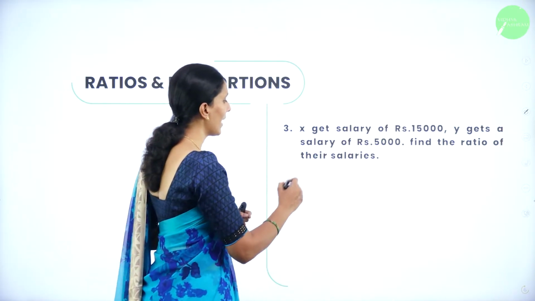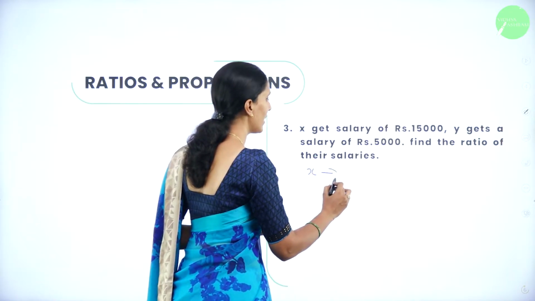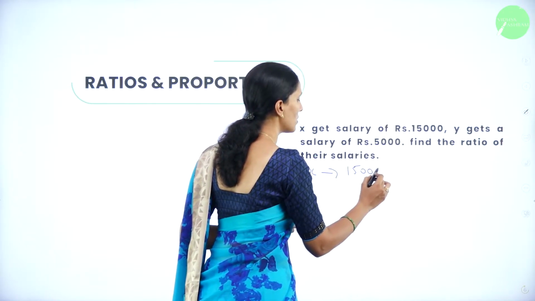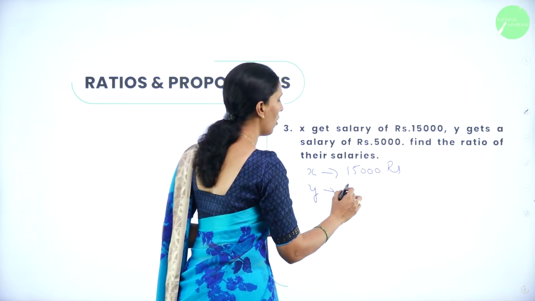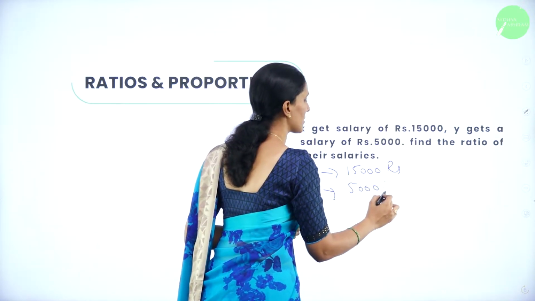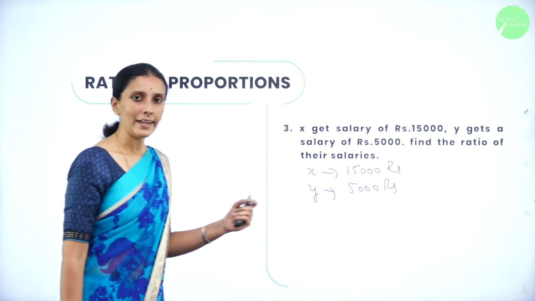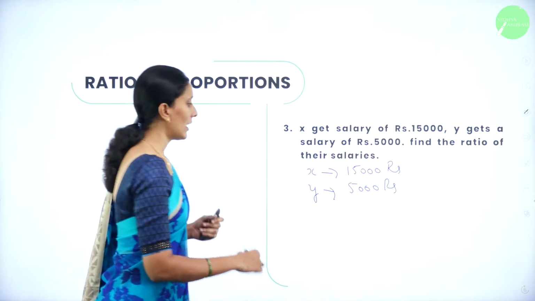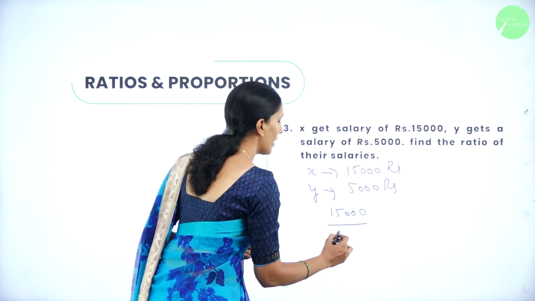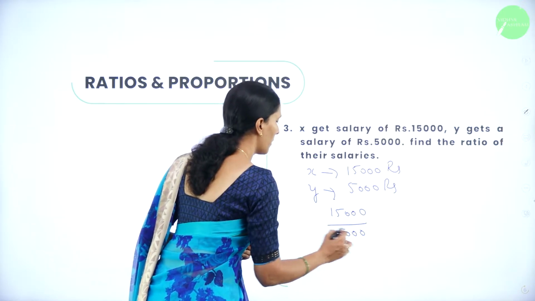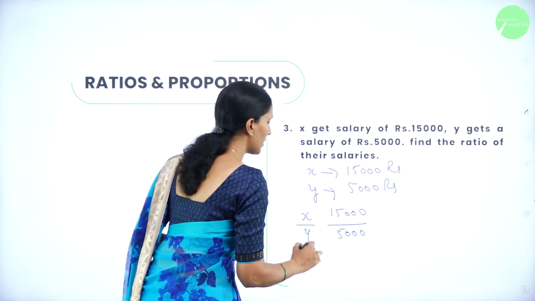So therefore, X gets salary of 15,000 rupees and Y gets salary of 5,000 rupees. If I write them in terms of ratio, that is 15,000 divided by 5,000. So that is X by Y I am taking.